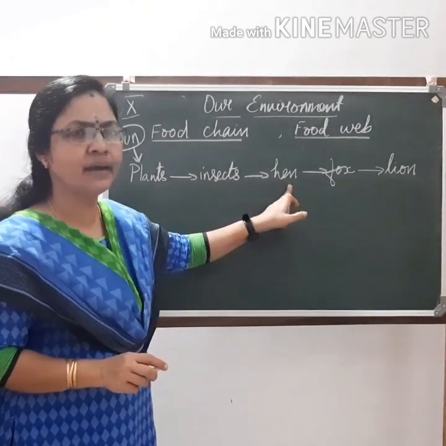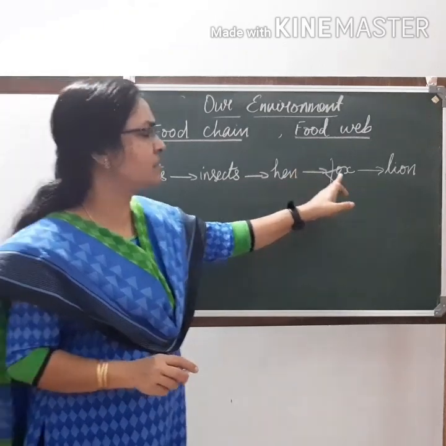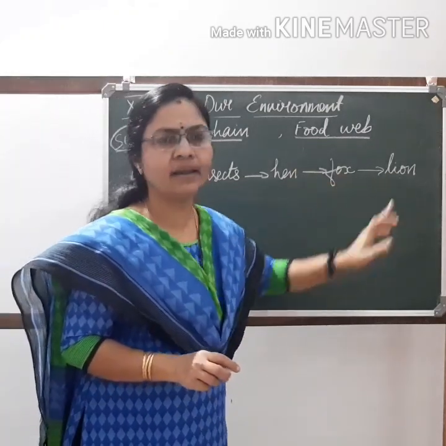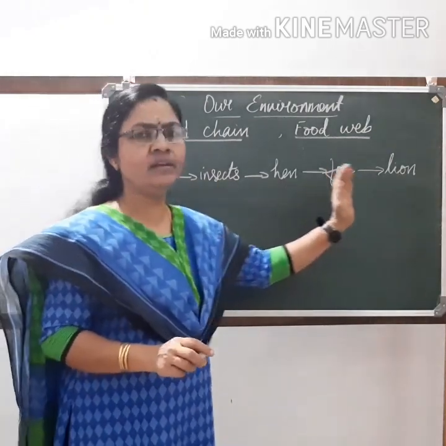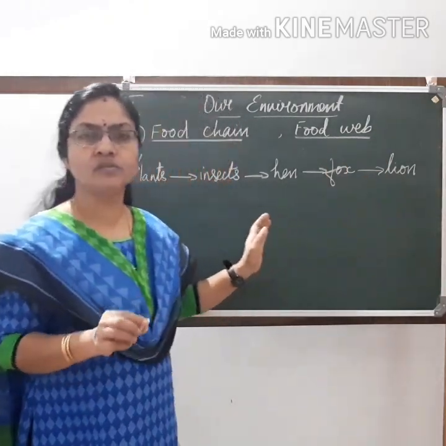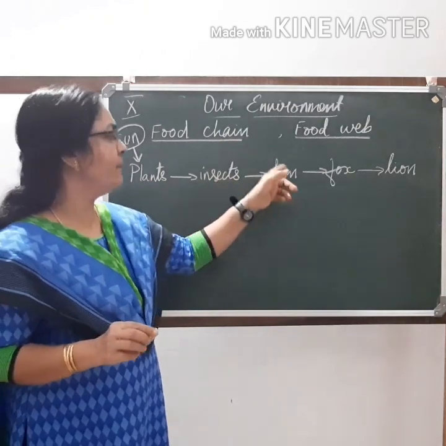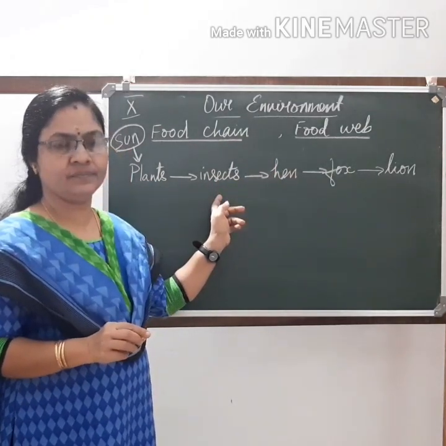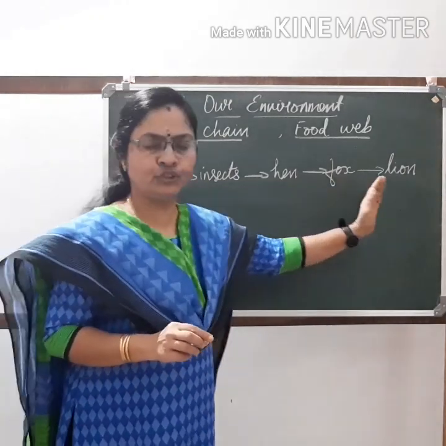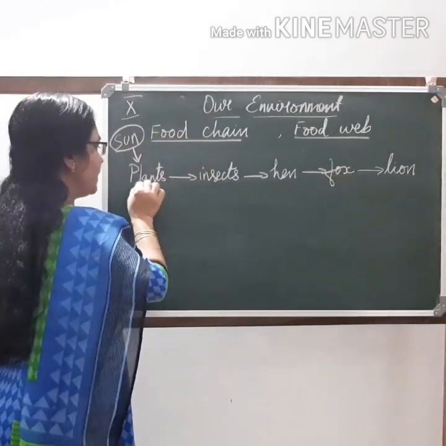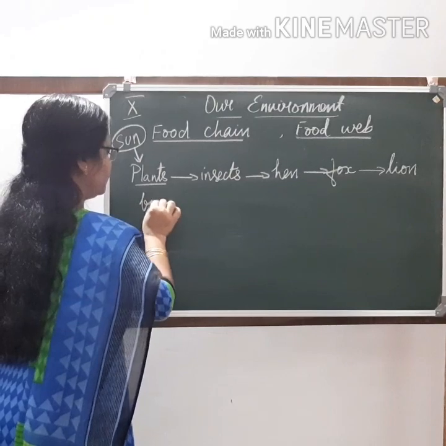Insect is being eaten by hen. Hen is being eaten by fox. Fox is being eaten by lion. So this is a chain formed by the process of eating and being eaten. Is that clear?